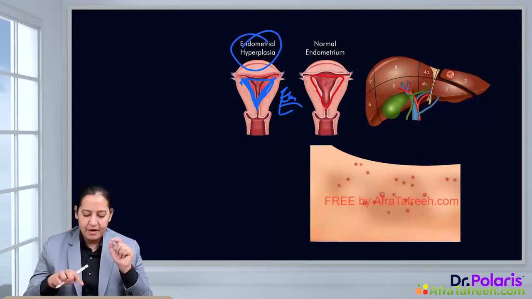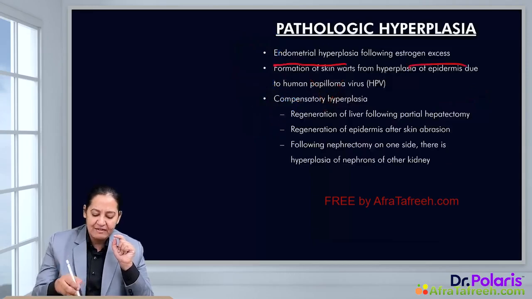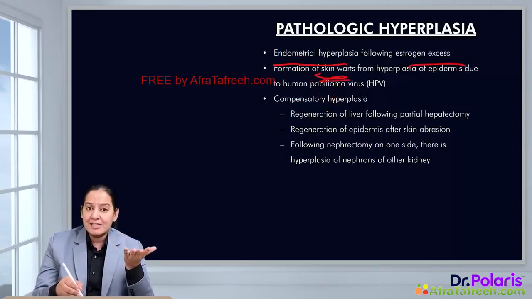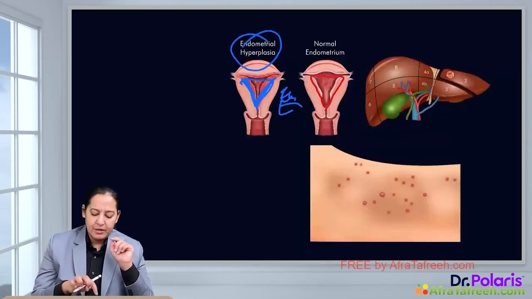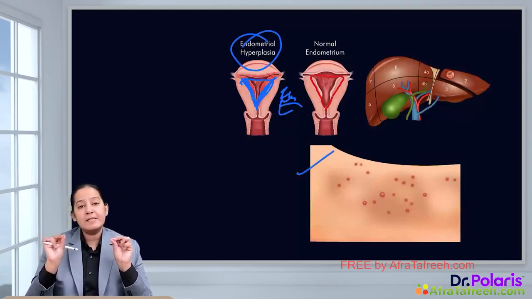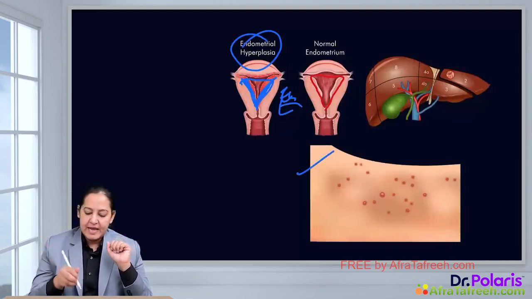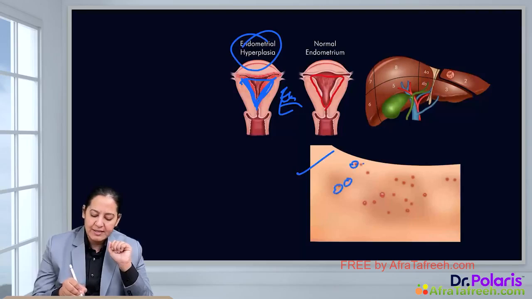The second example of pathological hyperplasia is skin warts. What do you mean by skin warts? It occurs as a response to a virus on the skin. The name of the virus is HPV, human papilloma virus. So in this example, you can see this diagram. This is the diagram of human skin having small nodular areas. These are benign lesions. These are known as warts.